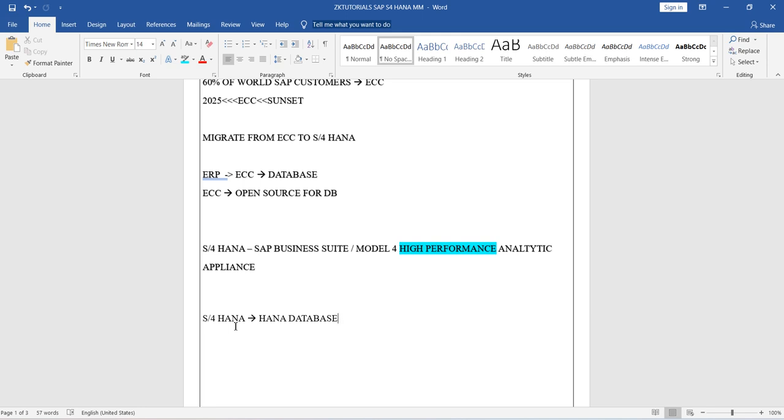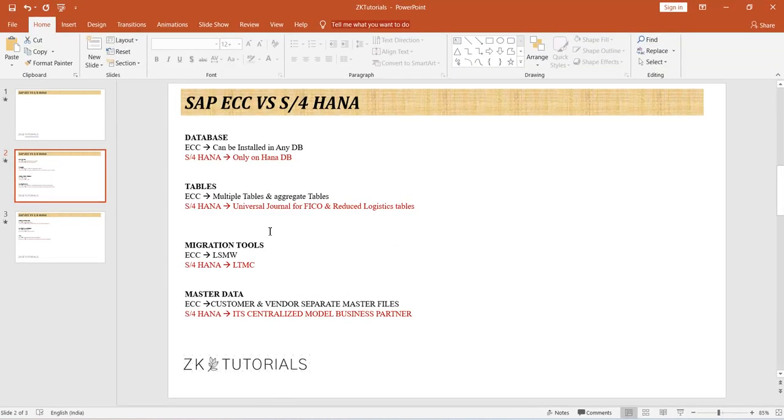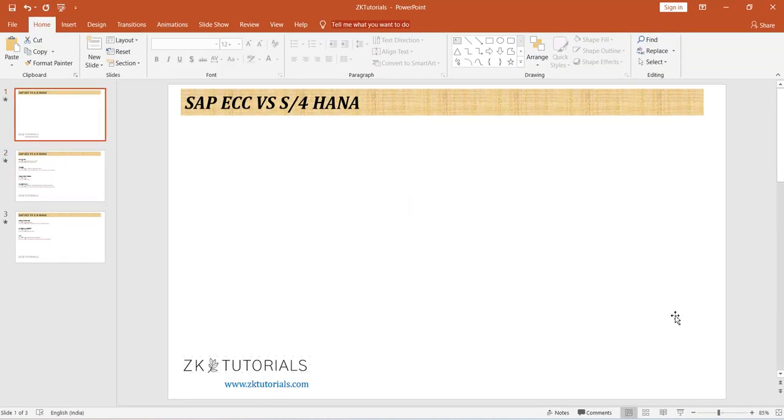So these different features make S4HANA more powerful. Also, a lot of new technologies have been included in this, which we can see later. First we can see the comparison. What are the major comparison and differences between ECC and S4HANA? So you will get the clarity. Yes, so let's get into this.